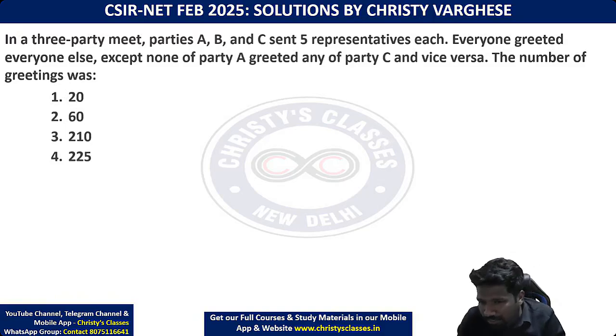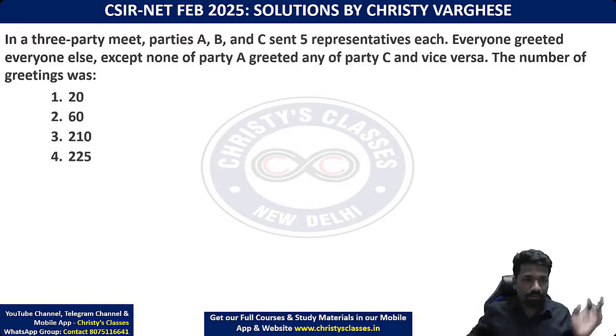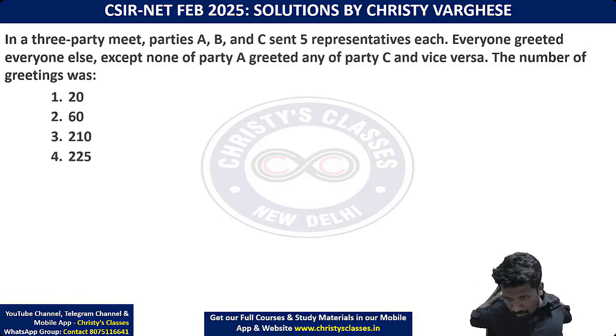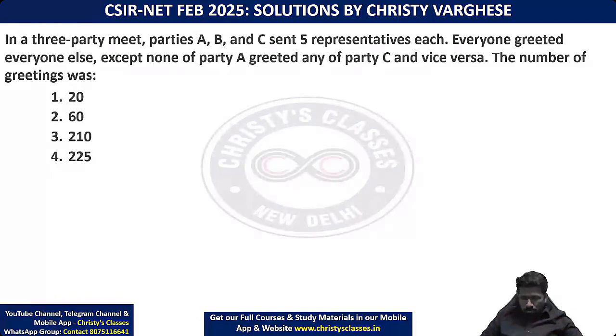Shashikala, I didn't understand. This is similar to the shake hand problem.